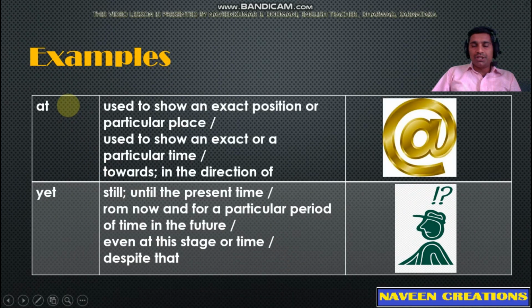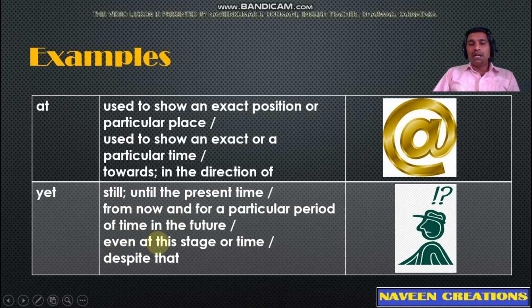Next words are "at" and "yet". Both are the same in their pronunciation, but they have different spellings and different meanings. The word "at" means used to show an exact position or particular place, used to show an exact or a particular time, or towards, in the direction of. "Yet" means still, or until the present time, or from now and for a particular period of time in the future, even at this stage or time, or despite that.